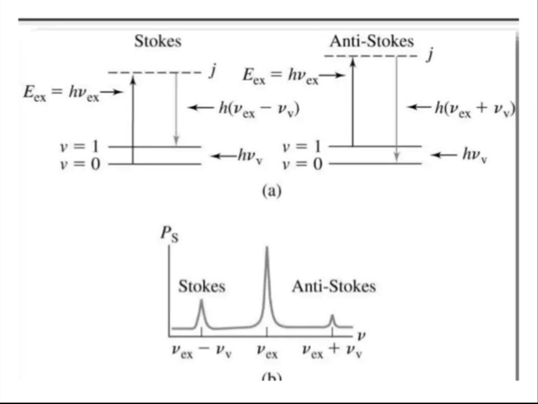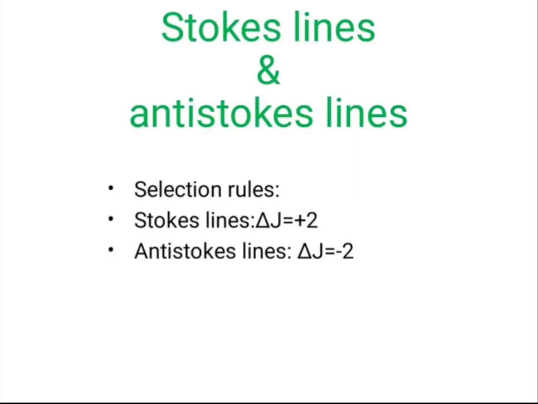Consider the vibrational energy levels, V is equal to 0 and V is equal to 1. Transitions occur from 0 to 2 because